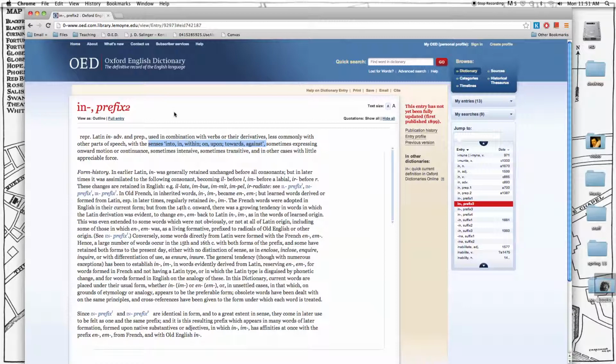I'll give you an example. I used the word intensify there. If something is tense, you know what that means. But if something is intense, that doesn't mean it's the opposite of tense. It means it's really tense. And that's the way that in works in inflammable. It's not just flammable, it's really flammable. It's inflammable. Easily set on fire.